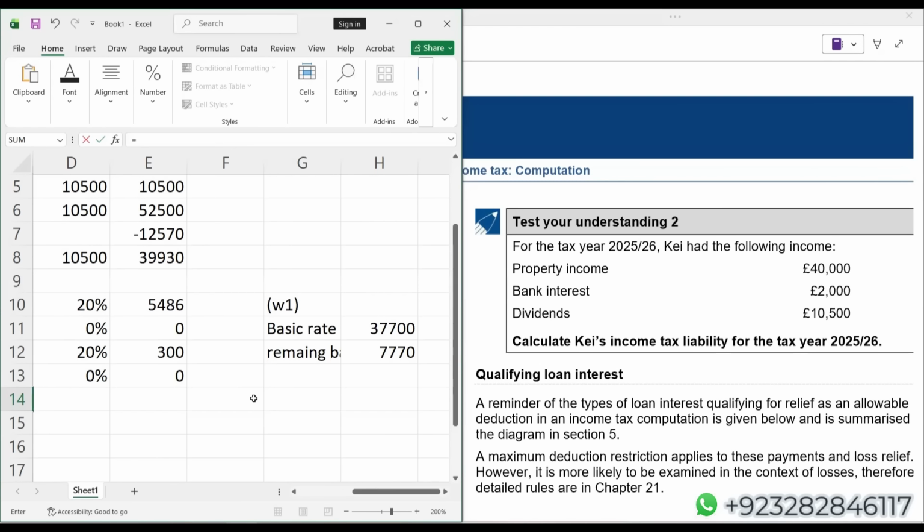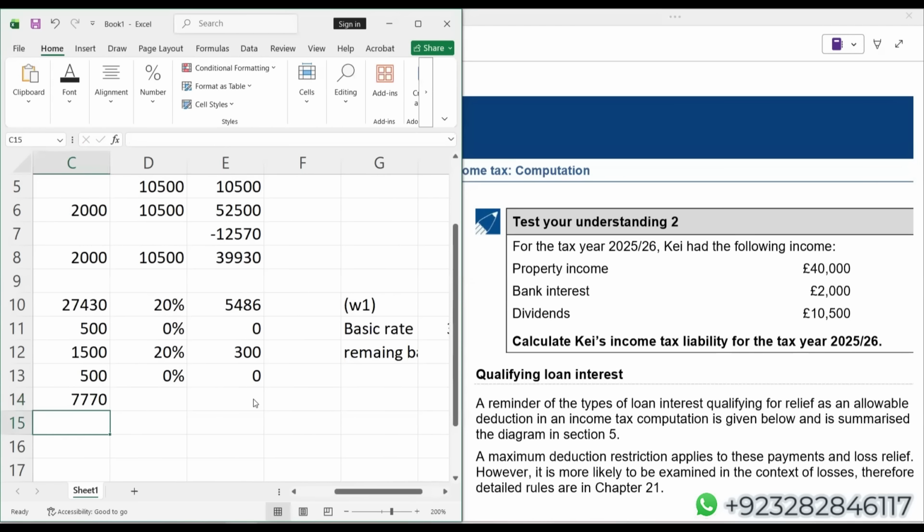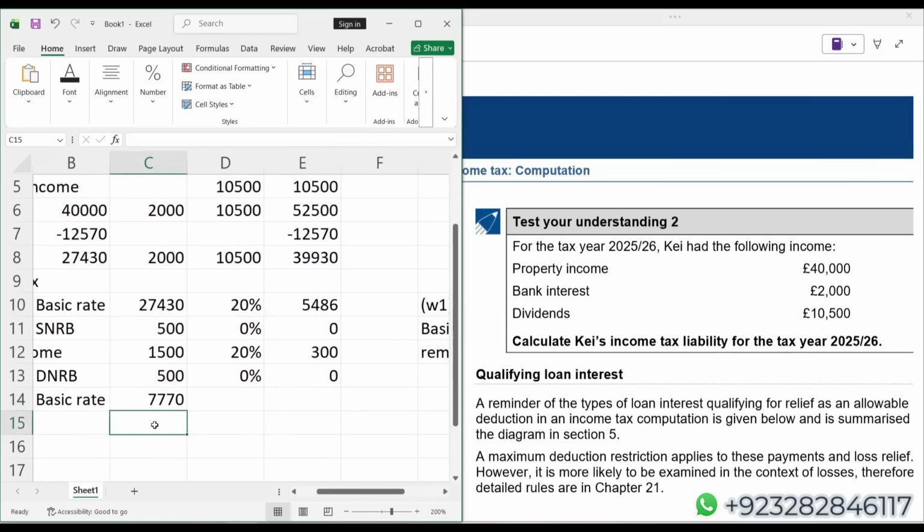One, you have to properly show the reference of the working. Second, try to create the link where it is possible. Do not go for direct steps. So 7770 of the dividend income actually falls in the basic rate band. Dividend income basic rate band applicable tax rate is 8.75%. And let me repeat again for you, these tax rates will be given to you in the exam.